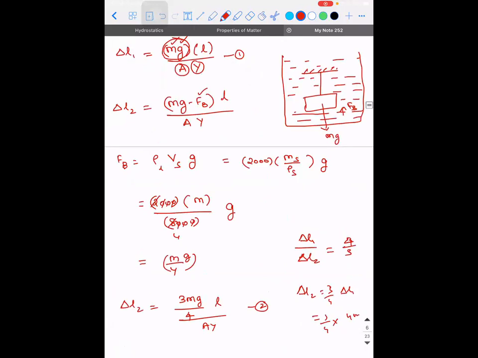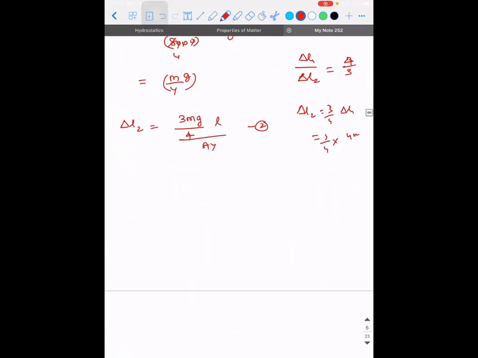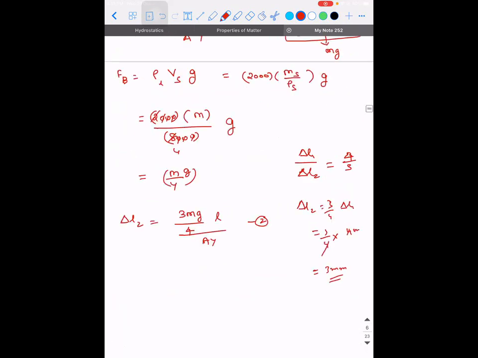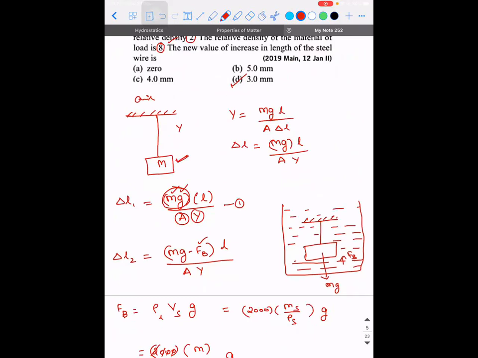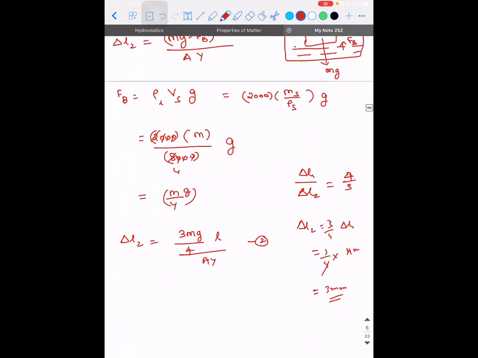So 4 millimeter, if you cancel it, what is the answer? You're going to get 3 millimeter. Is there an option? So you guys understood how to apply buoyant force? Is there any doubt, guys? No, sir. Okay.